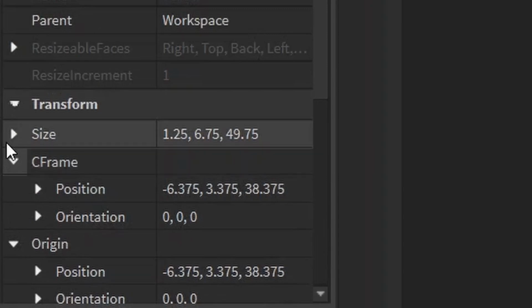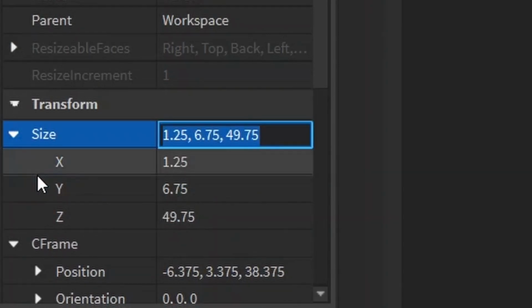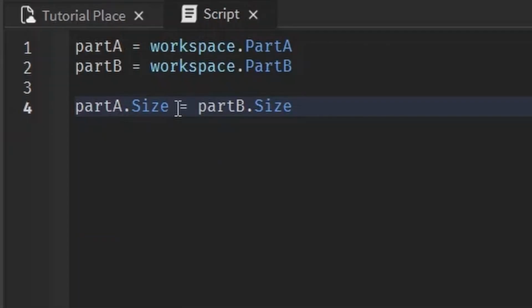Remember those grayed out properties I told you that you can read, but you can't really change? If you want to change the size in just one axis, you can't just do Size.X equals Size.X, because this can only be read. It cannot be assigned. You can use it, but you cannot assign it. I'll show you what I mean.